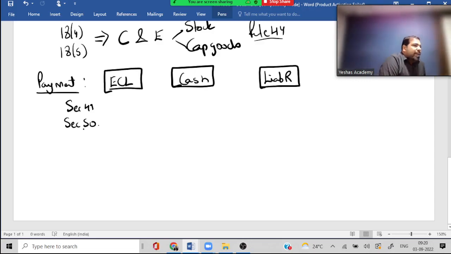Guys, if you delay making payment, will someone charge you interest? Does GST also charge you interest? At what rate, guys? On the net amount. Because of course you need to pay 1 lakh, but you have 40,000 credit. So what is the net amount? And the number of days, you know how to calculate. Guys, for August, what is the due date of filing? September 20. No one dares charge interest up to which date? And from the 21st can they start? How do you calculate? 30 minus 21 plus 1. Then you get the number of days.